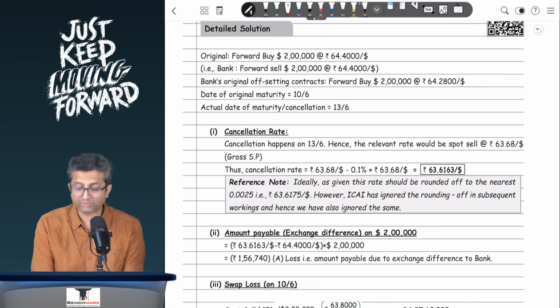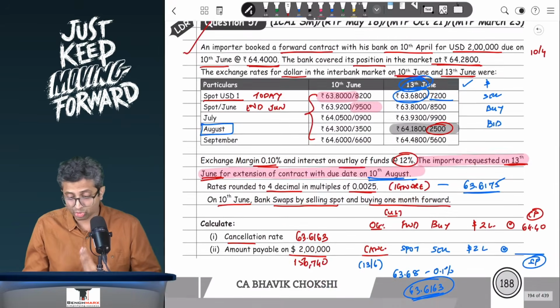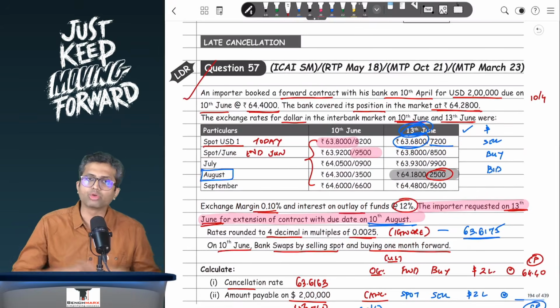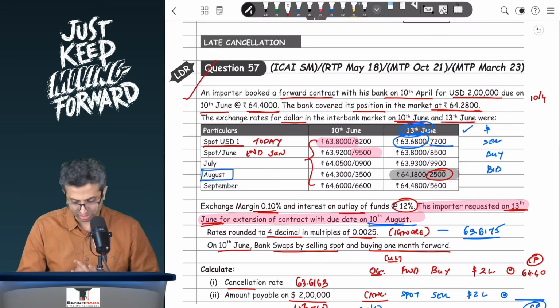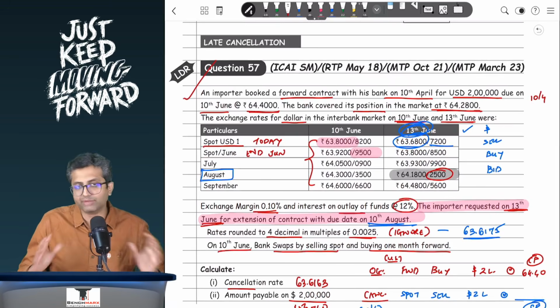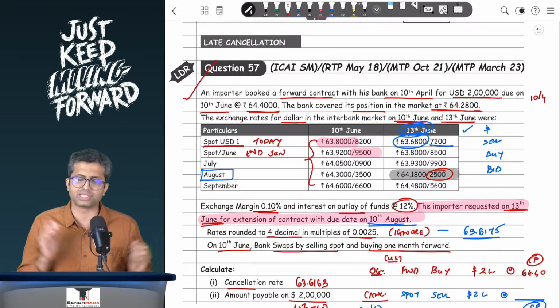So this kind of takes care of late cancellation, arguably one of the most challenging sections of this forward section. So I really hope that these 4 questions along with the concepts and steps are clear to you.